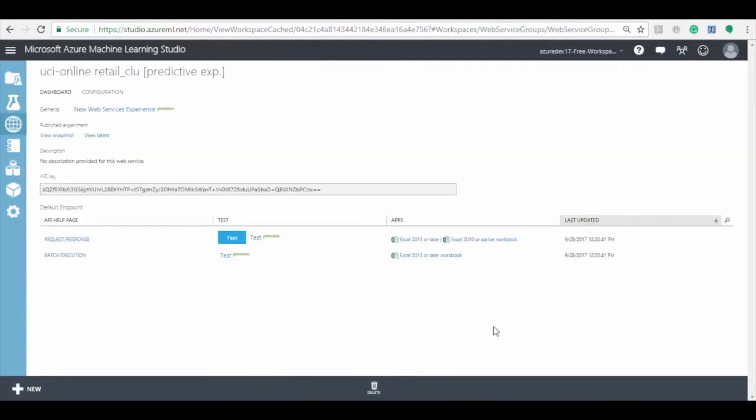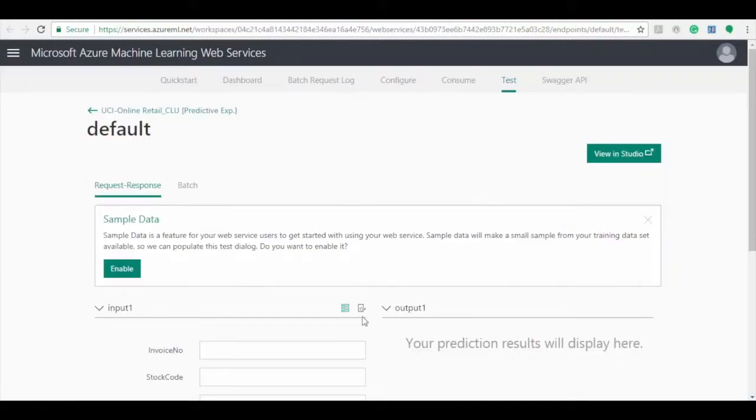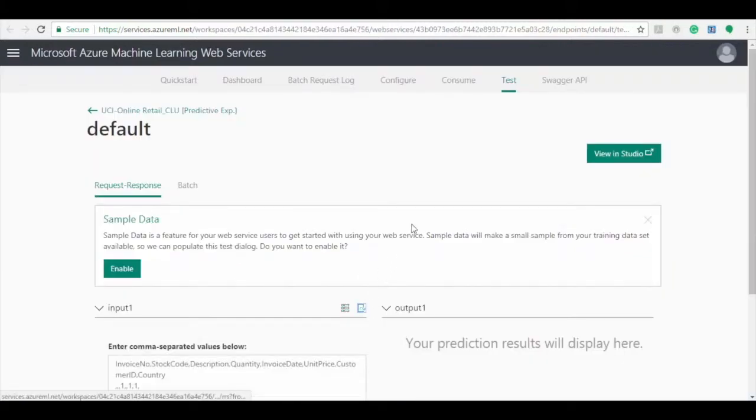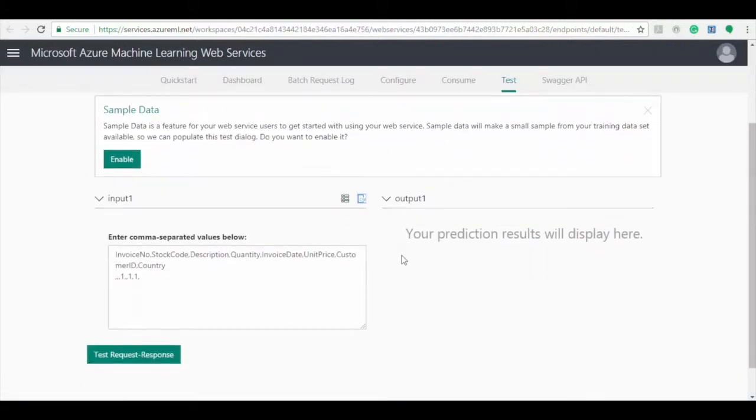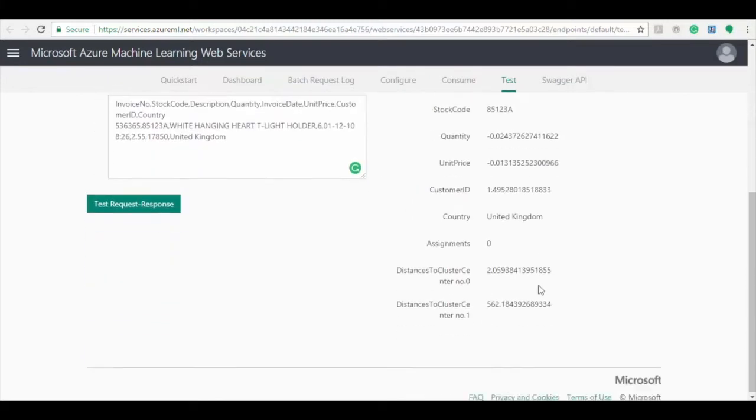Joey, how can I check if the model build is working properly? To check if the model build is working properly, click on Test option to test the web service. Now click on CSV icon to enter the CSV values to test the web service. Enter the values in CSV format and click on Test Request Response button. Now let's check the test results. Here you can see which cluster the data provided belongs to and its distances to cluster center.